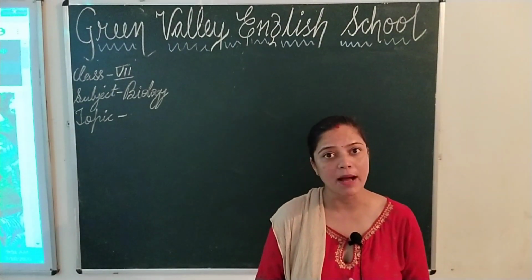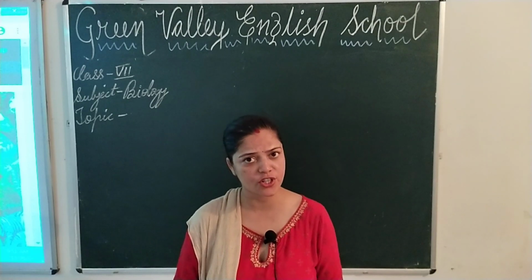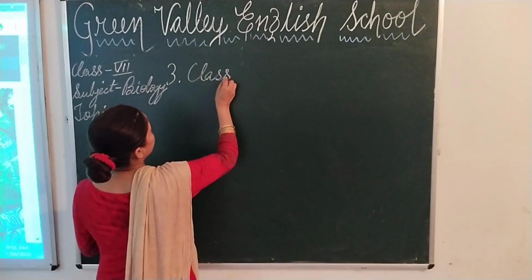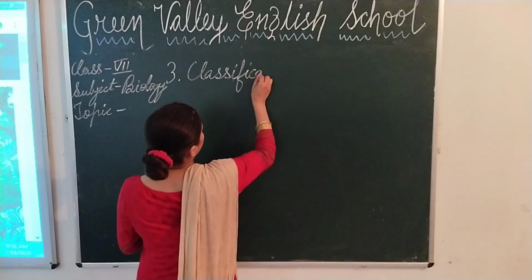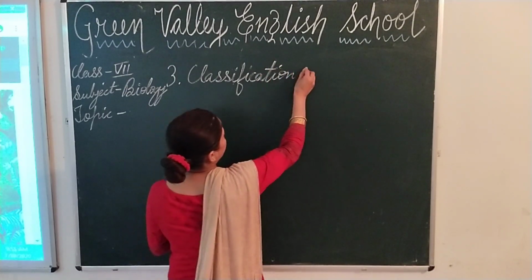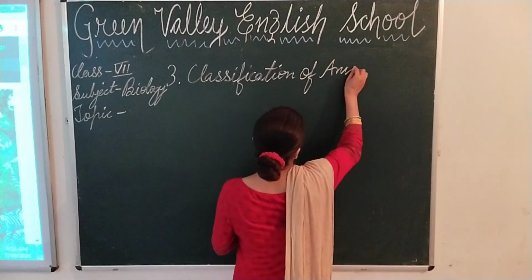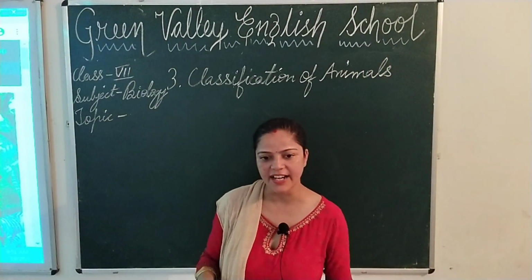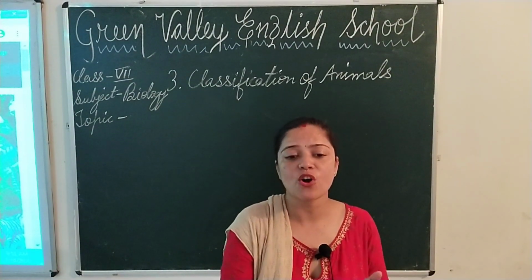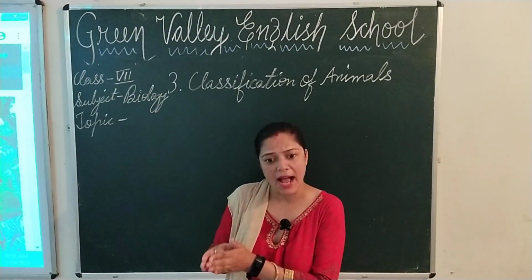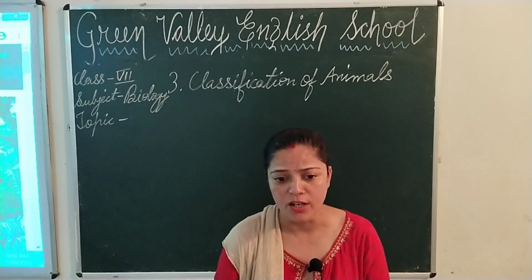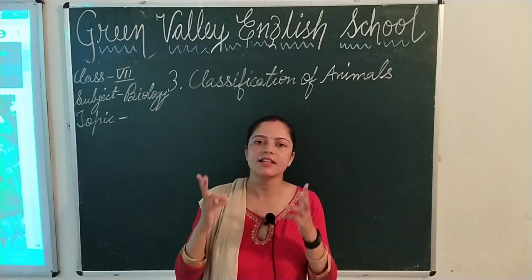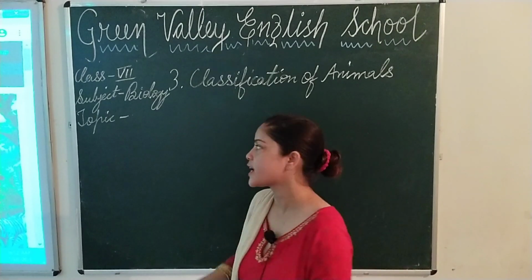So, today we will study the third chapter, classification of animals. Animals are classified on the basis of presence of a backbone or not having a backbone. So, on the basis of presence of a backbone, all animals are classified into two groups. What are those two groups?